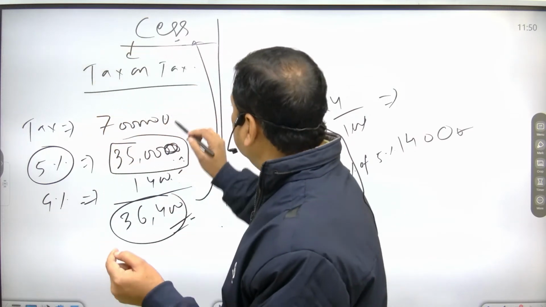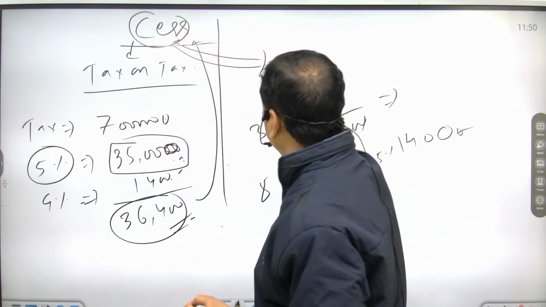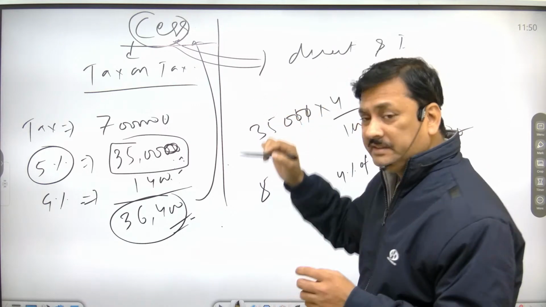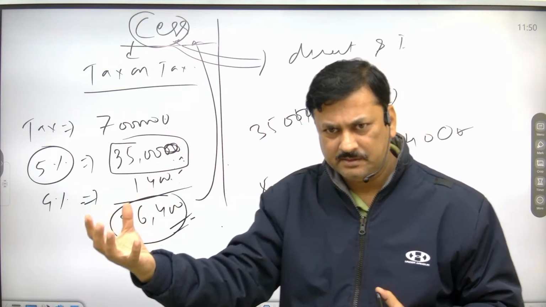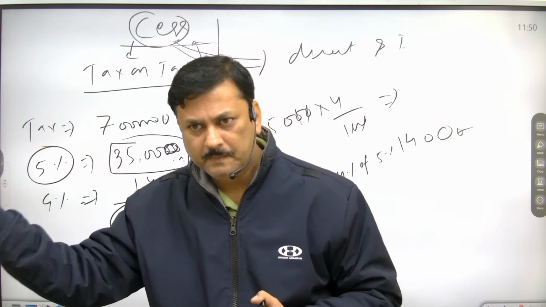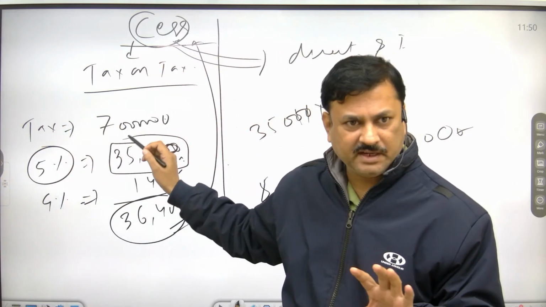This is imposed on both direct and indirect tax, because it is tax on tax. Whenever you pay taxes, whether direct or indirect, you have to pay cess.